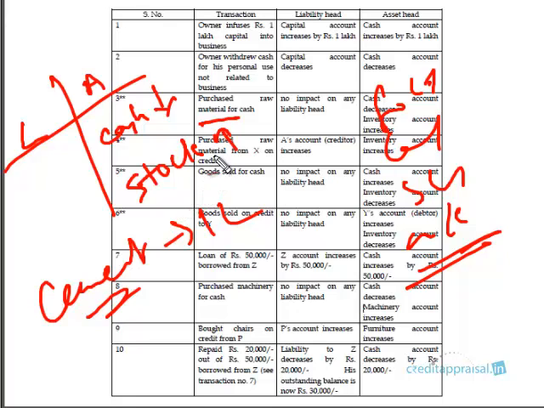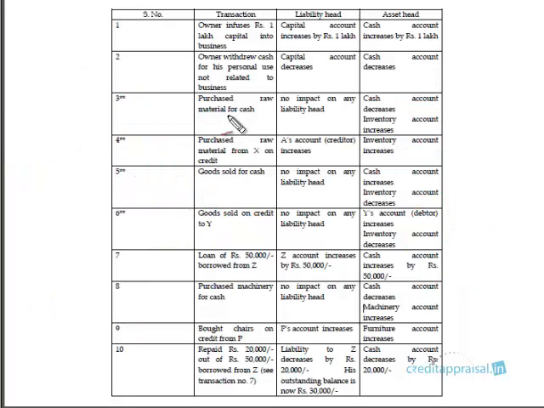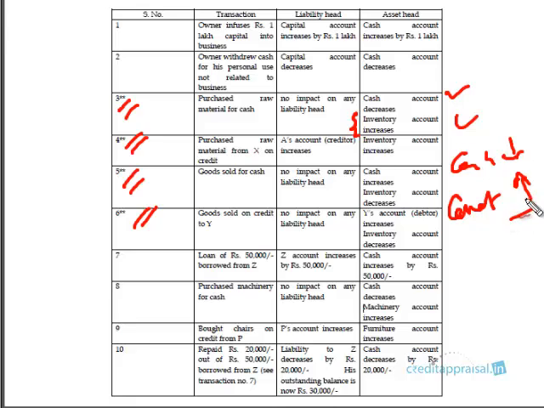So for the third transaction, the 2 heads that are affected are cash and inventory. But please note a star. Can you see a star here? Transaction 3, transaction 4, transaction 5, transaction 6. There will be a small modification which I will be doing in the next slide. Please bear with me. It is not actually inventory that will be affected, but for our purpose right now, are you clear? I hope this is clear. Why does cash go down? Because you're purchasing with cash, right? You bought cement with cash, so cash goes down. And what has come into the business? Cement has come. So the stock of inventory has gone up. This is intuitively clear. So keep it aside. In the next slide, I'll make a small modification. We'll discuss it when we get there.